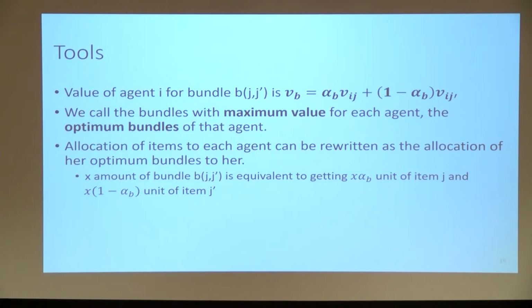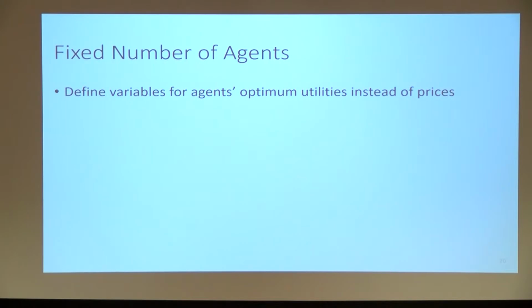And we also show in the paper that you can rewrite the allocation of items to agents as allocation of optimal bundles of agents to agents. So let's go to the first algorithm that I want to talk about, which is for the case of a fixed number of agents. I'm not going to go into too much detail, but I'm just going to give you some ideas, and hopefully it will make you interested to read the paper.